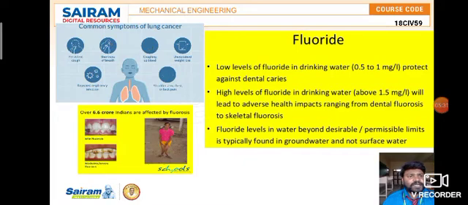Suppose there are high levels of fluoride in drinking water, more than 1.5 milligrams per liter, then it will lead to adverse health impacts ranging from dental fluorosis to skeletal fluorosis. And fluoride levels in water beyond desirable or permissible limits are typically found in groundwater and not surface water. Most of the time it will occur in groundwater rather than surface water.